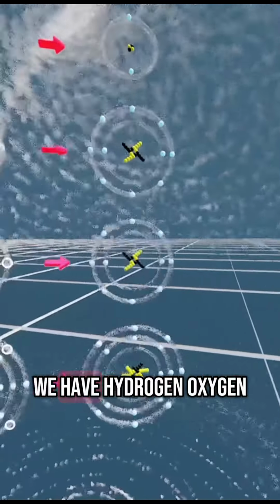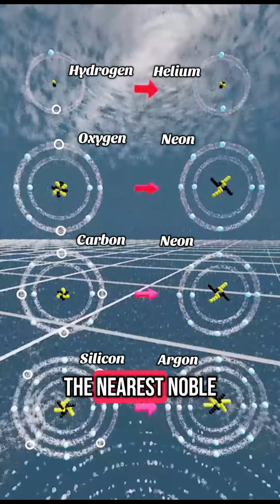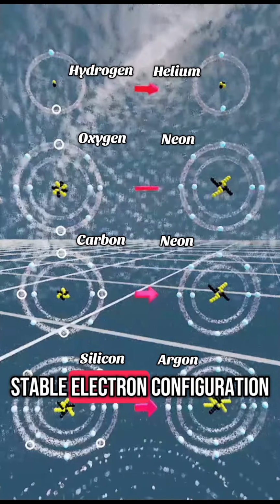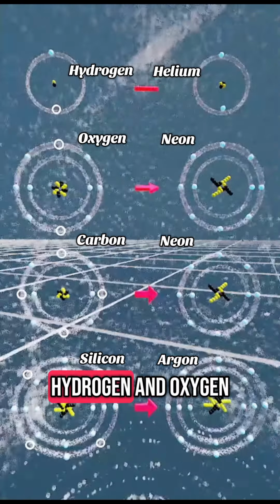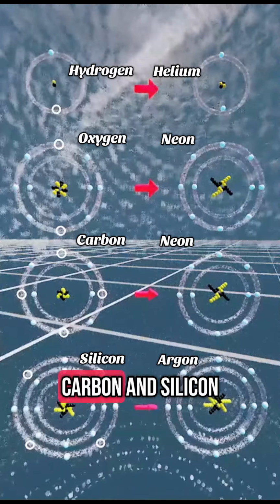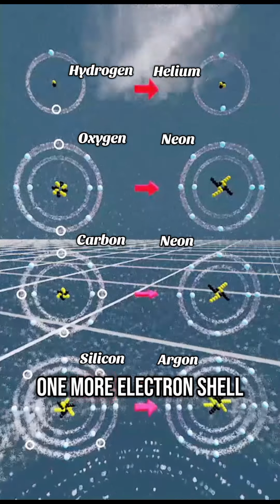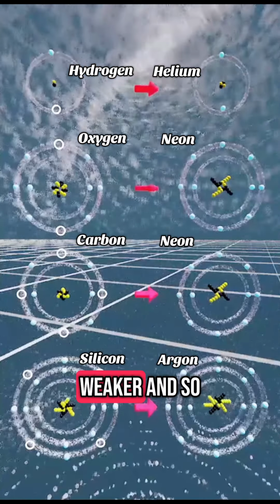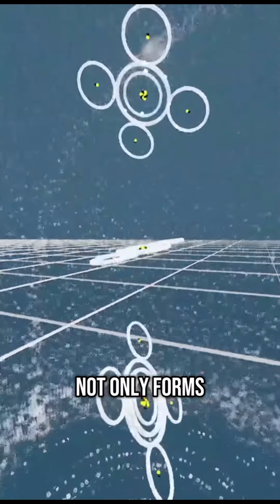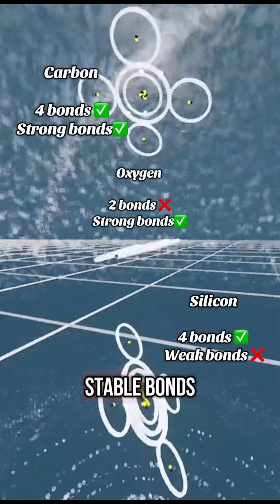On the left we have hydrogen, oxygen, carbon, and silicon, and on the right the nearest noble gas and therefore stable electron configuration. We see that hydrogen and oxygen can only form 1 and 2 bonds, and we see that even though carbon and silicon can form 4 bonds each, silicon has one more electron shell, making its bonds weaker. And so to recap, carbon not only forms reliably the most amount of bonds, it also forms stable bonds.